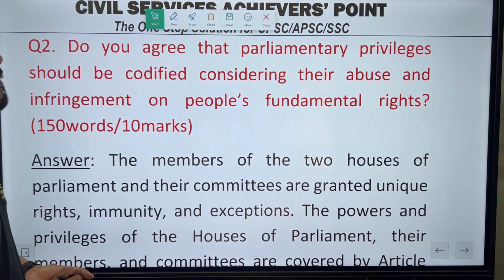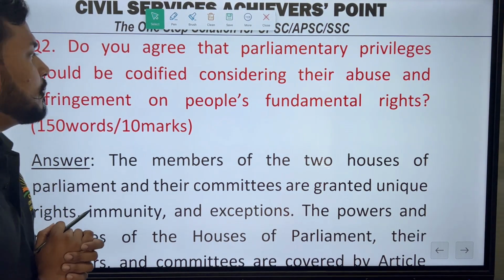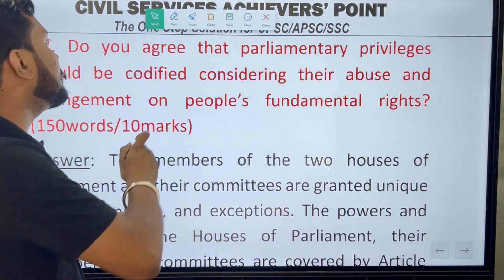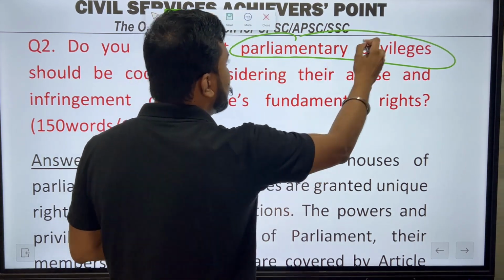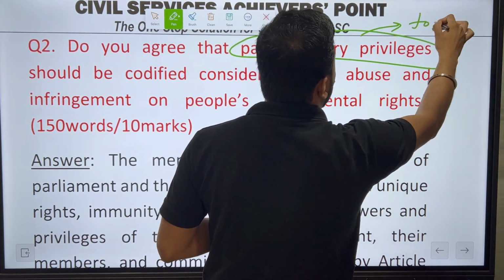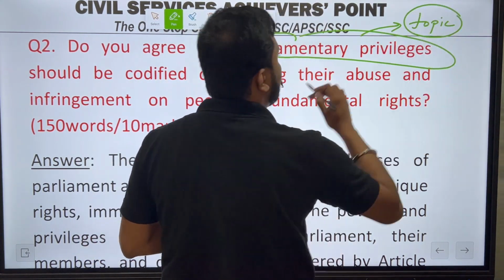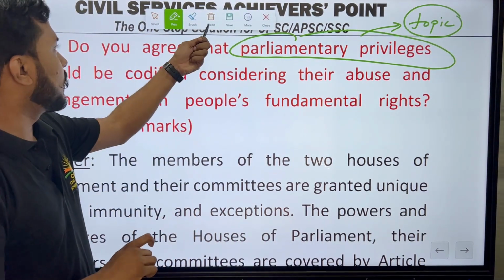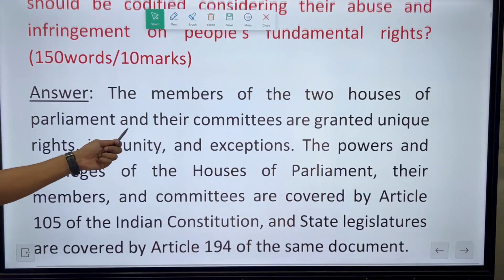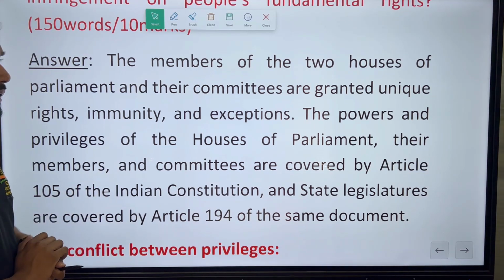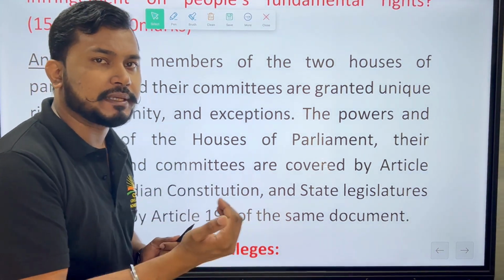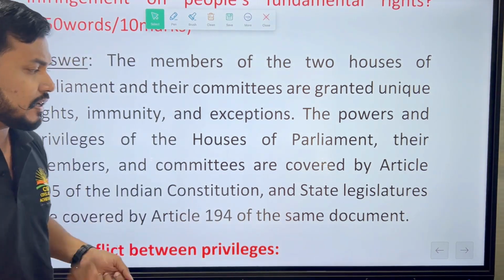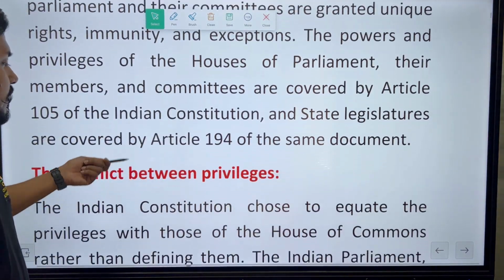Do you agree that parliamentary privileges should be codified considering their abuse and infringement on people's fundamental rights? So what is mainly being talked about here? Parliamentary privileges. This is the main topic which you need to go ahead with in your respective answer. So here you have to introduce the houses and how the parliamentary committees are framed inside the respective houses. So what is the conflict between the privileges?